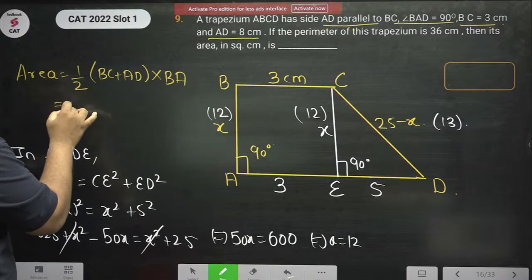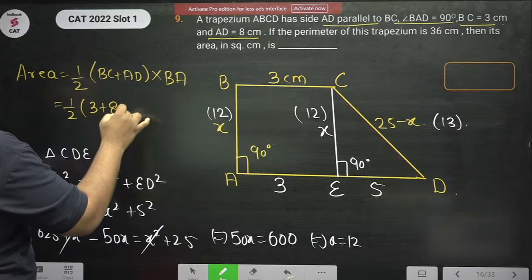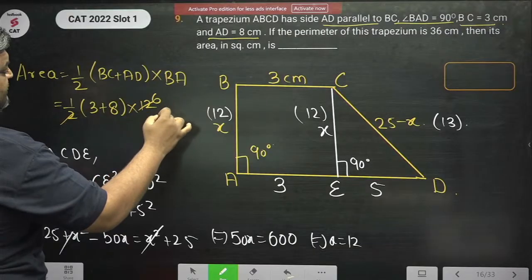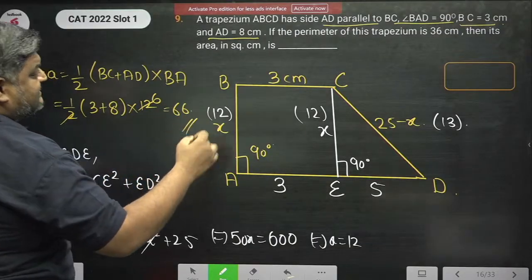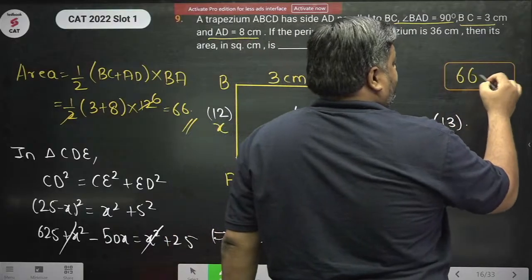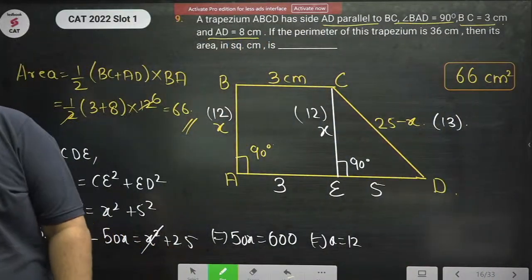This is half times 3 plus 8, multiplied by 12. So 11 into 6. 66 is the right answer. 66 units or 66 centimeter square. This is our right answer to the question.